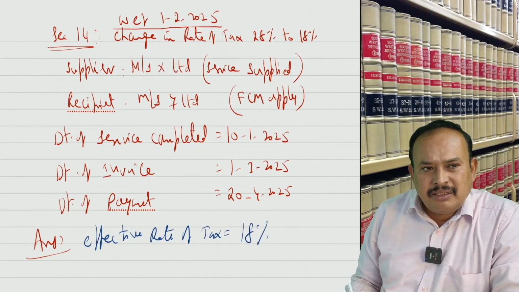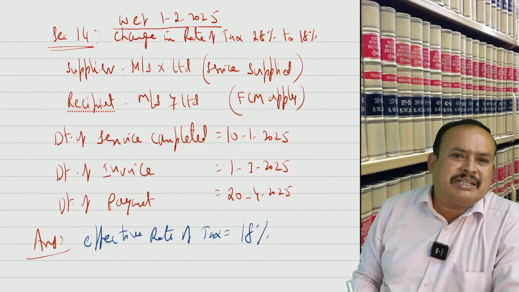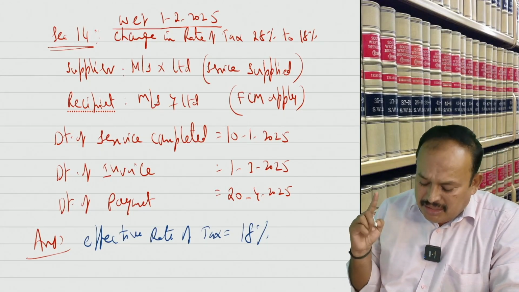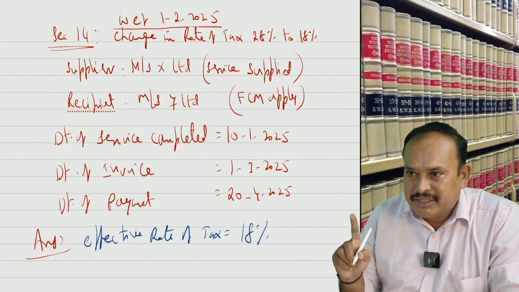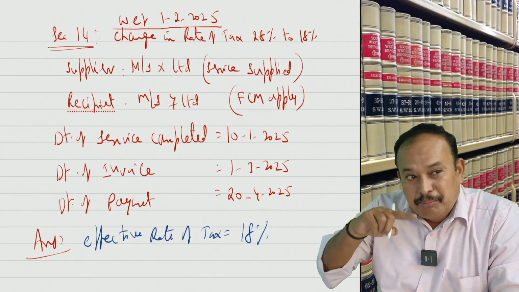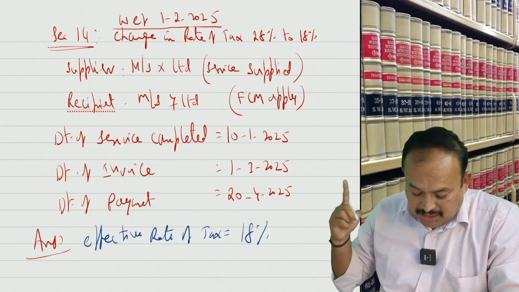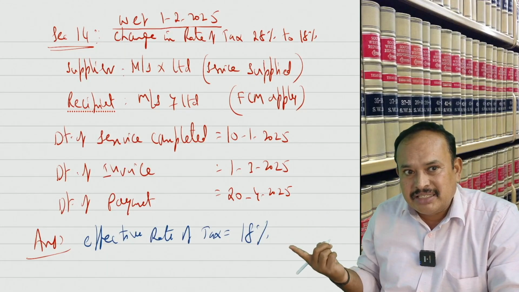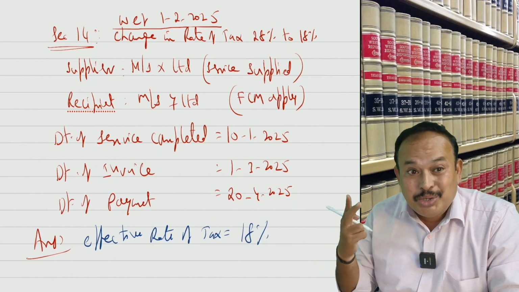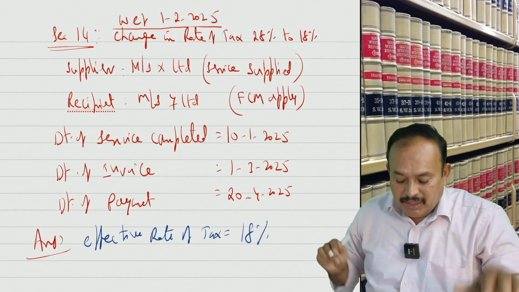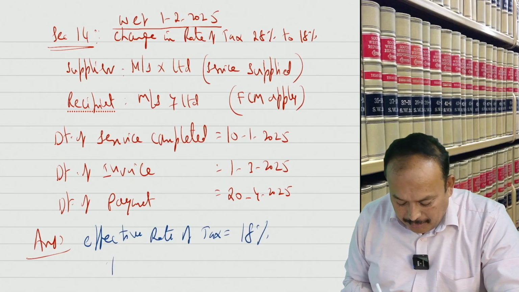18%? Excellent. Perfectly correct answer. How did you get it? The date of completion of service is 10th January, before the change, old rate. Payment on 20th April, after the change. Invoice after the change. Therefore new rate got 2 votes. Perfectly said, 18%. Now tell me the time of supply.